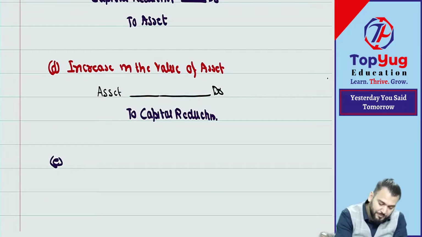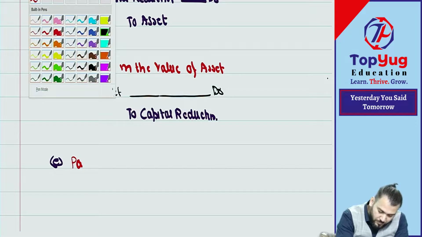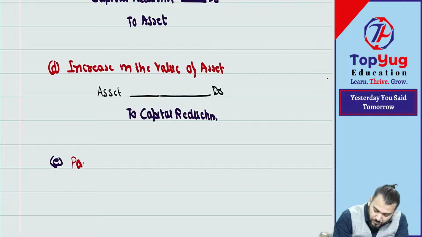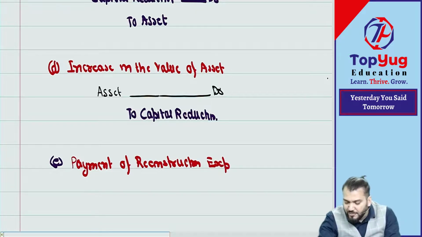Point number E. Payment of reconstruction expenses. Of course, when there will be reconstruction there will be many legal expenses incurred.